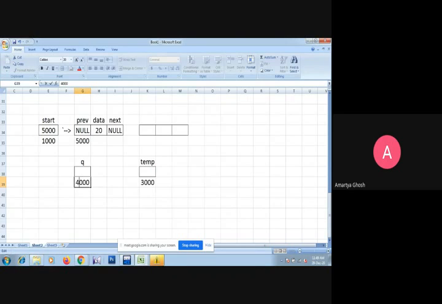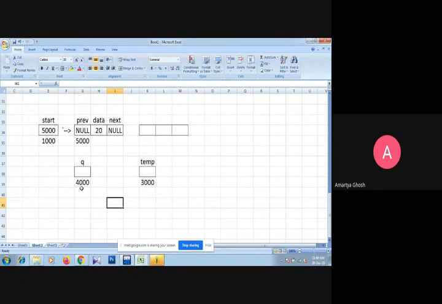That means the function is completed, the life of that pointer and the variables of that particular function will be completed. So for a new function, new variables should be allocated. This time q is new, because this create function is another create function, so q and temp are newly allocated anywhere in memory.